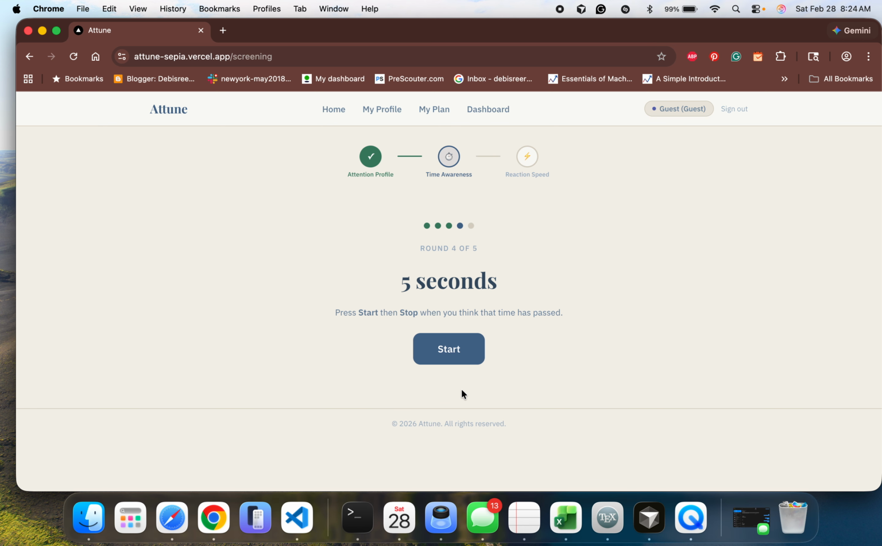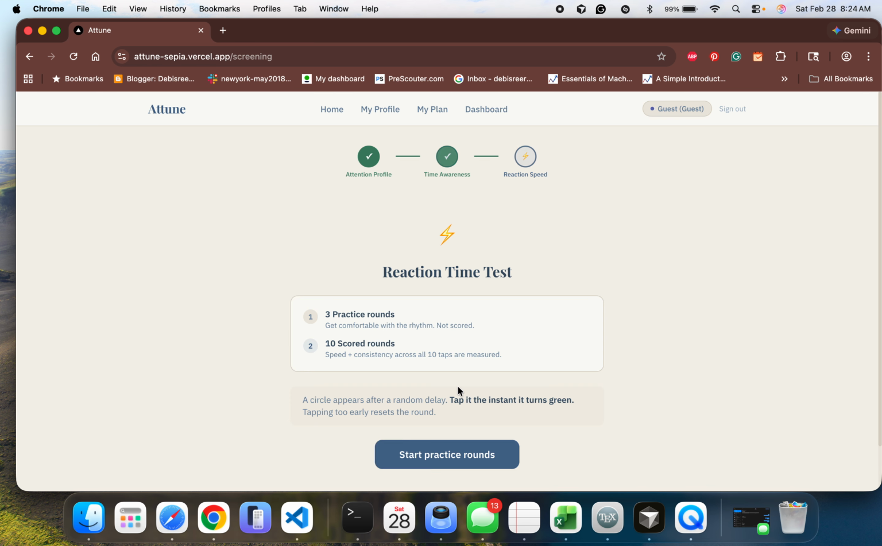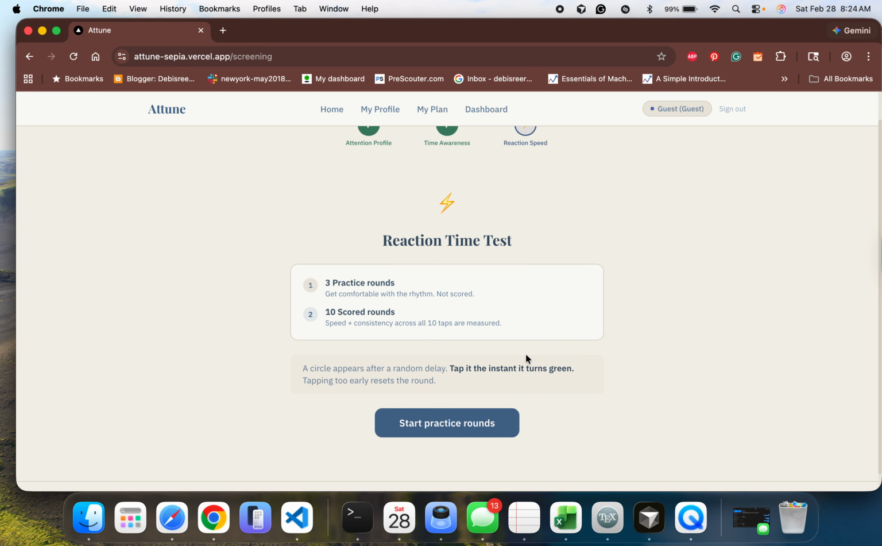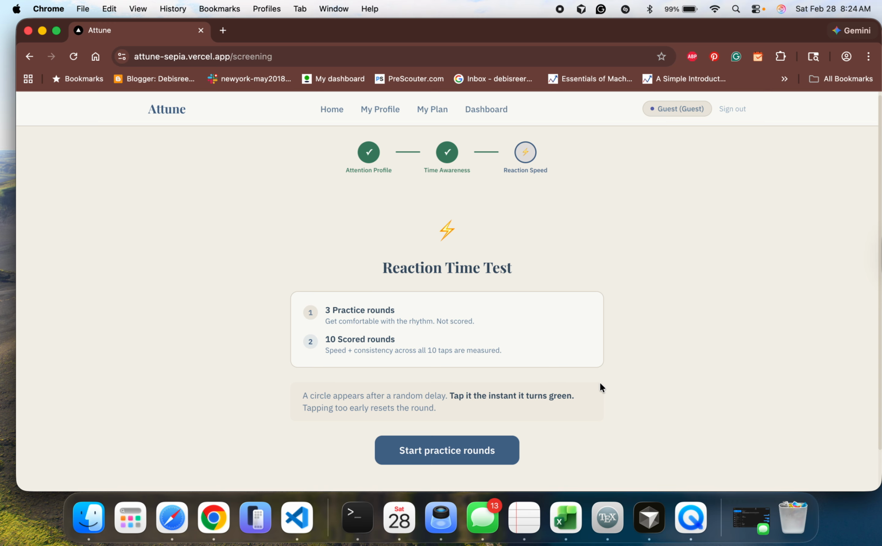I cannot bypass it. So yeah, you see that each time you have a different time span, and you are recording your time perception, and each time at the end it is telling you where you stand, whether you overestimated or underestimated. Anyways, third is another fun one, which is the reaction time test.